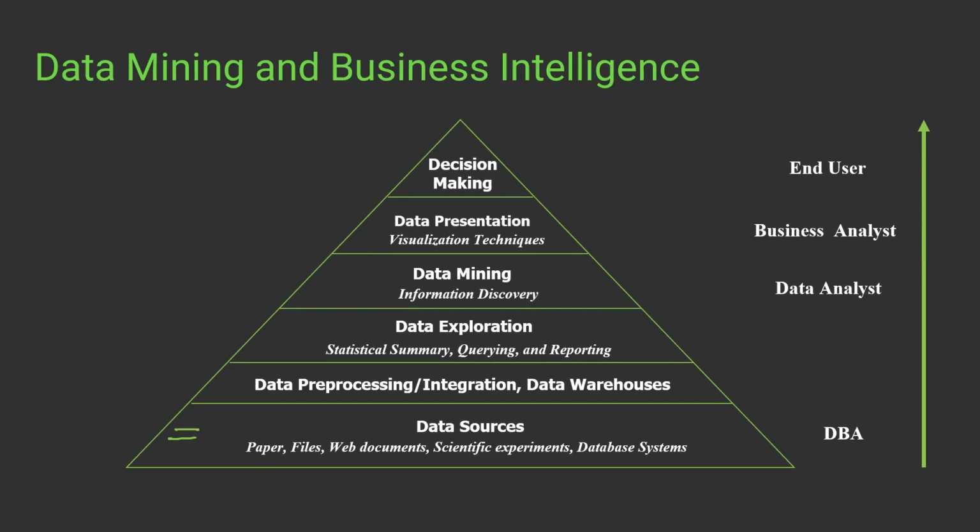First step is the data source. We collect our data using paper, files, web documents, scientific experiments, or databases, right? There are different sources to collect the data. This data is in very raw form. So this is database analysis, okay? Now this data goes to the data warehouses where we process this data, or you can say we refine this data.